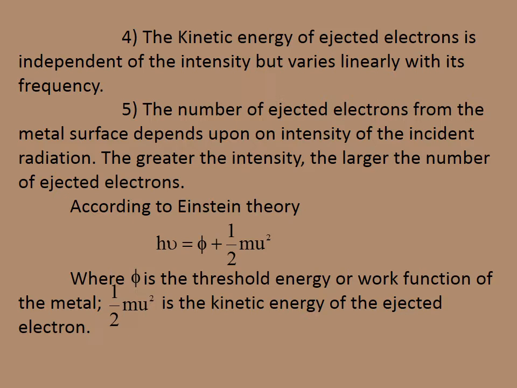So here, according to Einstein's theory, h nu will be equal to phi plus half mv square. The phi is known as the threshold energy or the work function of the metal, and half mv square is the kinetic energy of the ejected electron. And this is the important equation: h nu equals phi plus half mv square.